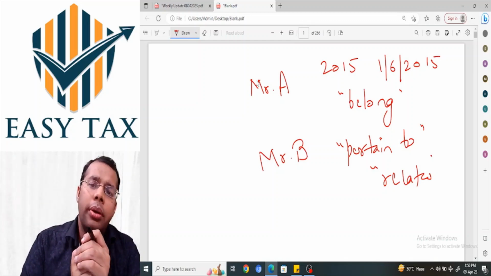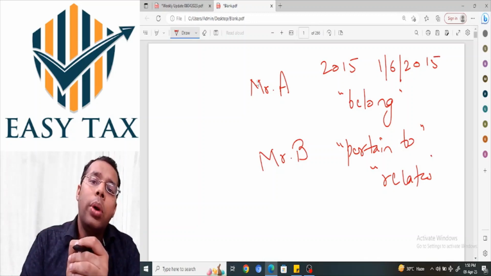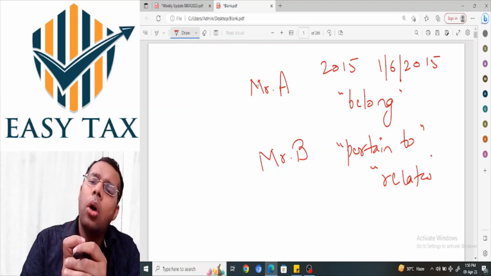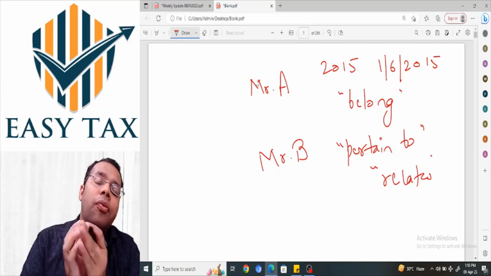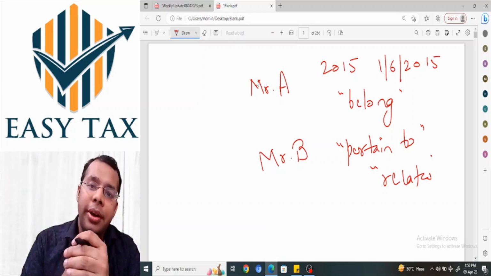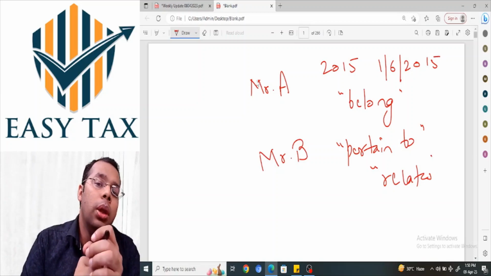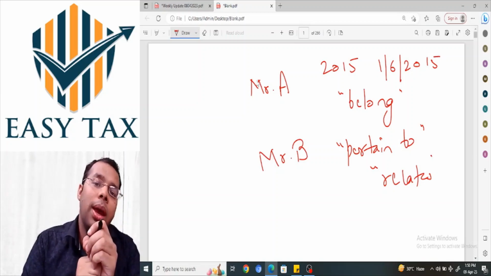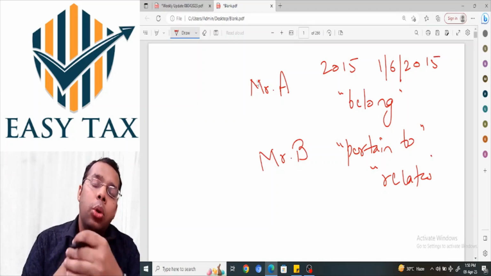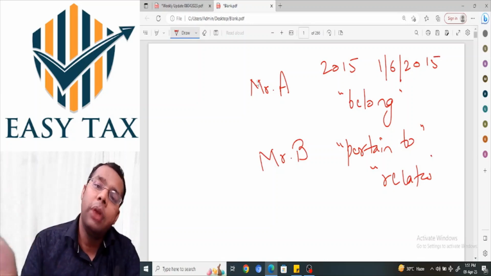To reach that conclusion, what did the Supreme Court say? The Supreme Court said that while interpreting a provision or an amendment, the duty of the court is to understand the purpose and the object or the intention of the amendment. And once it is found, it becomes the core duty of the court to give effect to that purpose or that intention. The Supreme Court said that the purpose of the amendment was solely to overrule the Delhi High Court decision in the case of PepsiCo. And therefore, it is the duty of the Supreme Court to give effect to that intention and to apply this provision even to the searches conducted before the date of amendment.